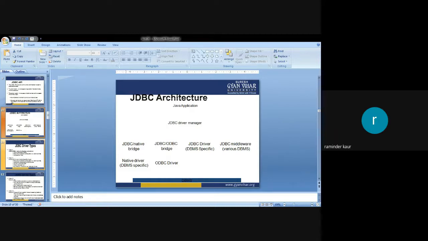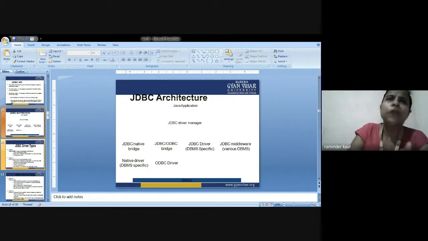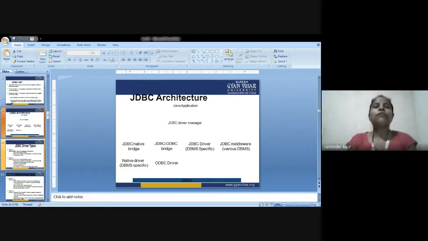We can use JDBC API to access tabular data stored in any relational database management system. Obviously, why are we using connectivity? So that, with the help of some medium, we can process our queries, and in response to those queries we receive various results, so that in this manner our queries could be considered processed. That is why we use the same.